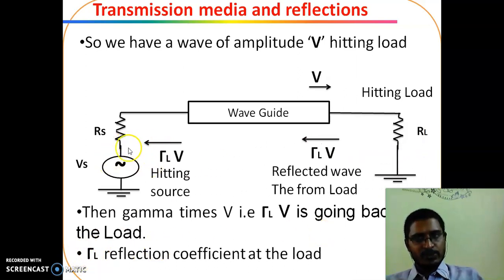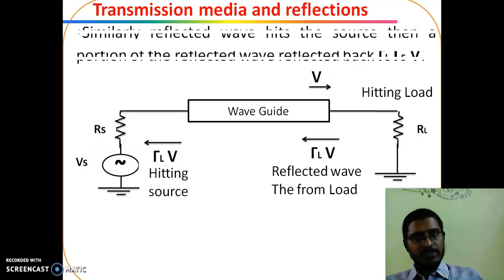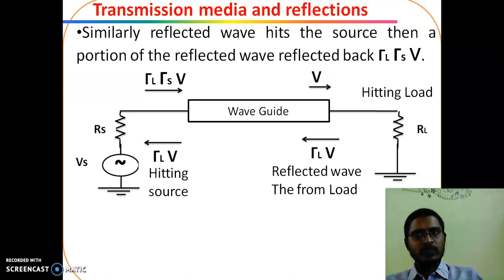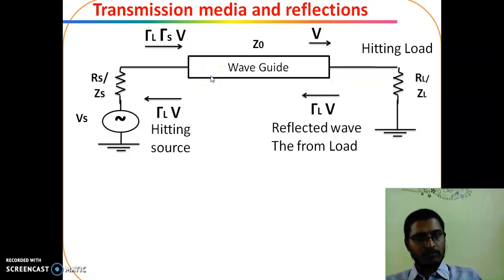So this is hitting the source. Here, from the source also there should be some reflection. When this reflected wave hits the source, a part of it is re-reflected back, which is given by this formula. So the re-reflected signal from the source is given by gamma L, gamma S, V. Gamma L is the load reflection coefficient, gamma S is the source reflection coefficient.